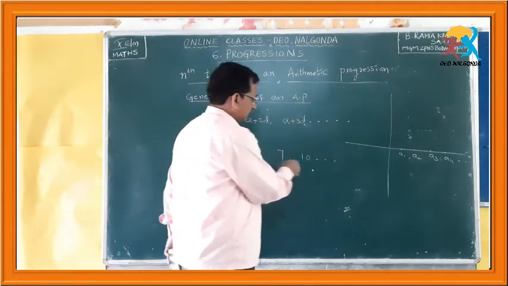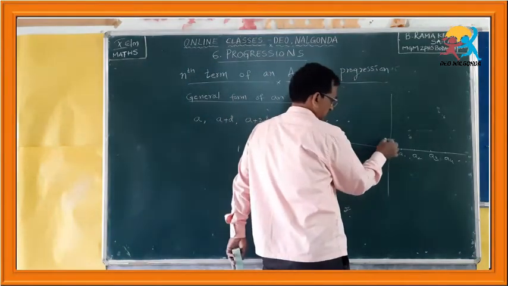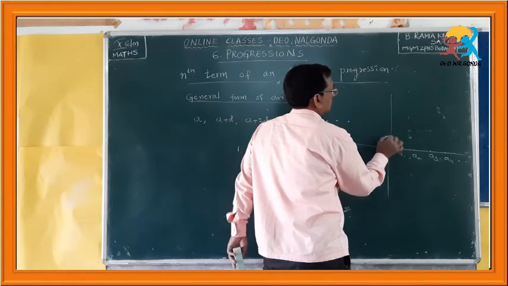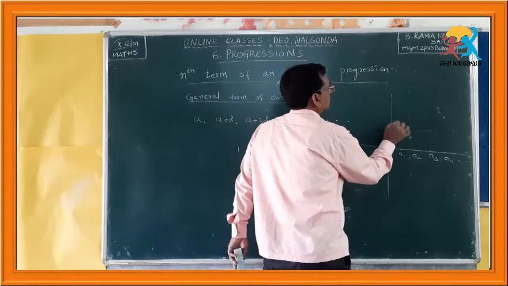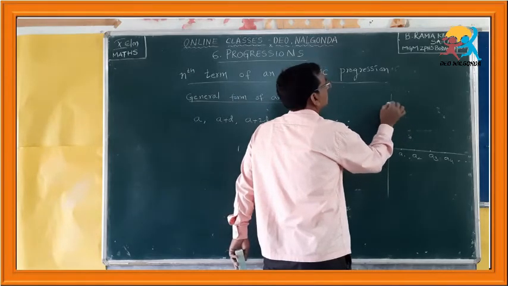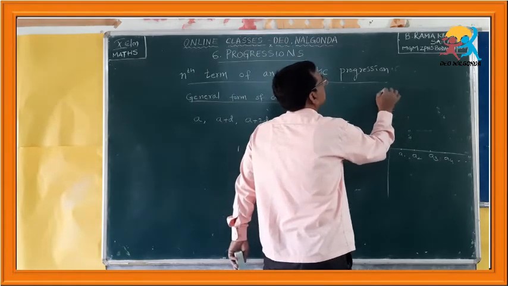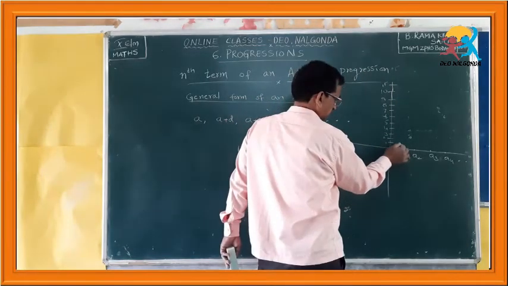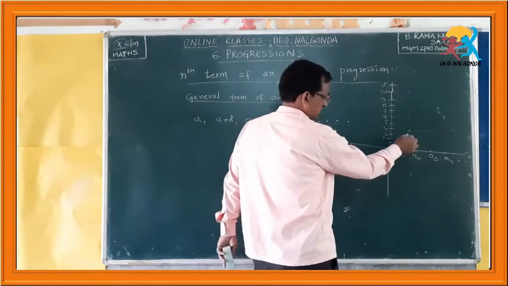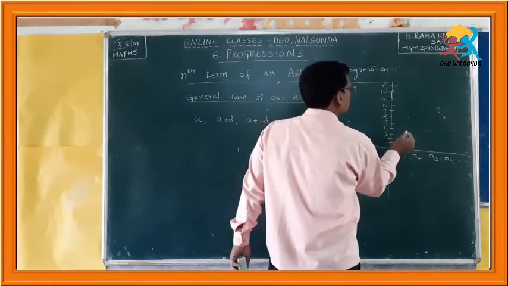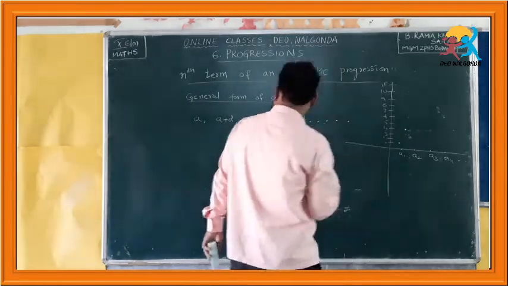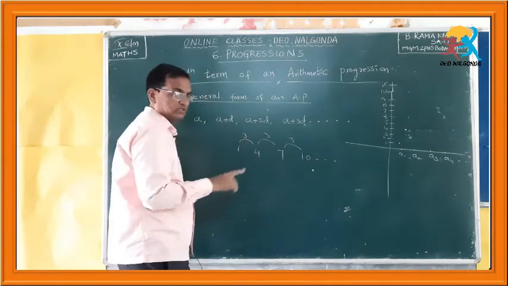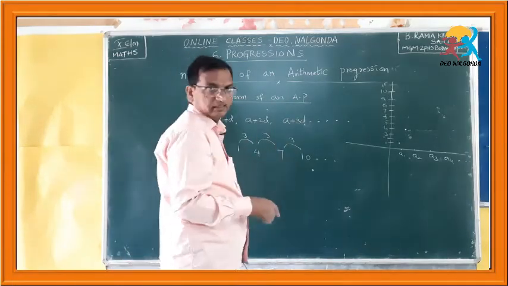I am taking these values on the y axis. So, a1 is 1, a2 is 1 plus 3, that is 4. If you find the difference, it is 3, 3, 3, meaning to get the next number you have to add 3.